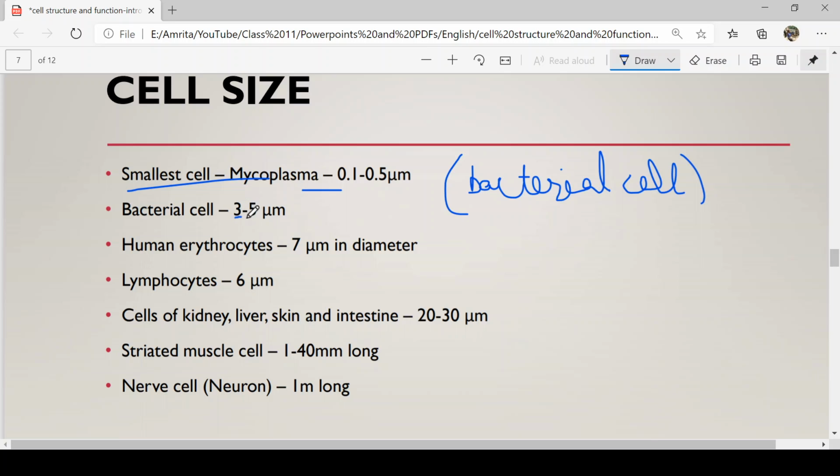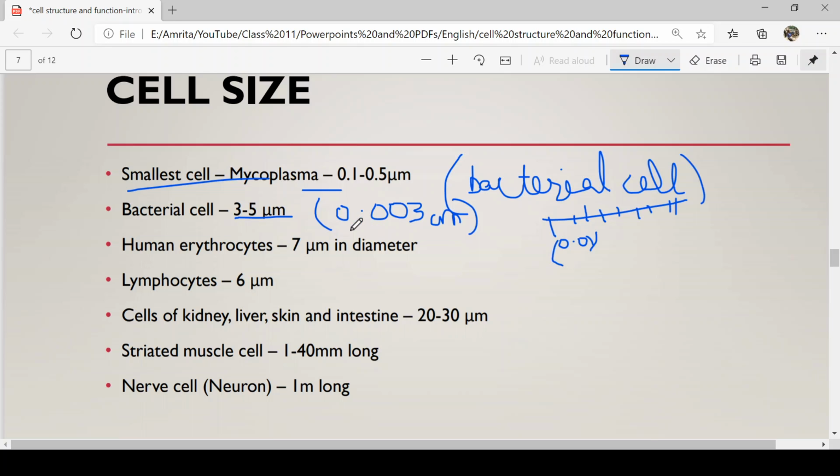The average size of a bacterial cell is 3 to 5 micrometer. When I mean 3 to 5 micrometer, it's 0.003 centimeter. You can imagine how tiny this could be. If we have 1 centimeter and we divide it into 100 parts, we'll get 0.01. 0.01 is itself very tiny to be observed through the naked eye. This is our maximum limit actually. The maximum limit that a naked eye can see is 0.01 centimeter.